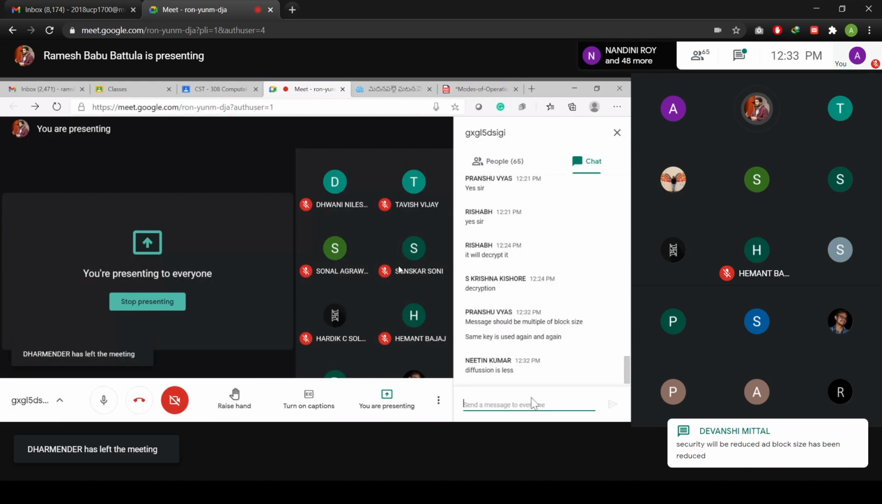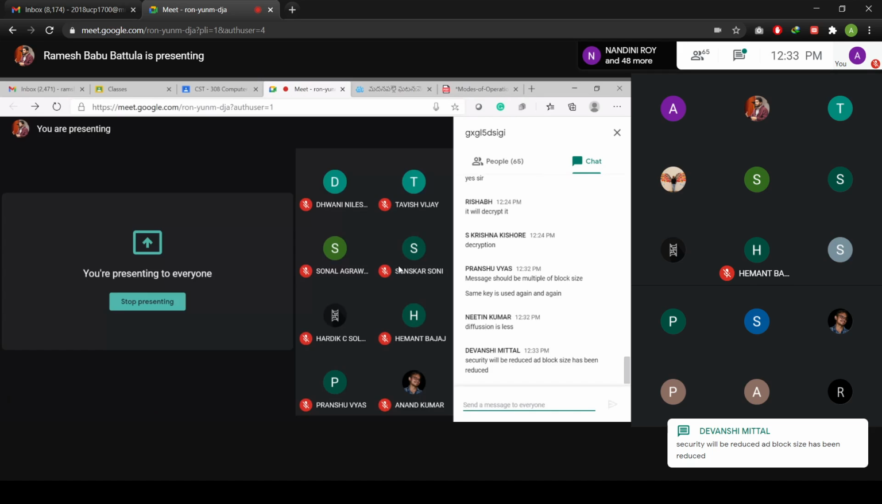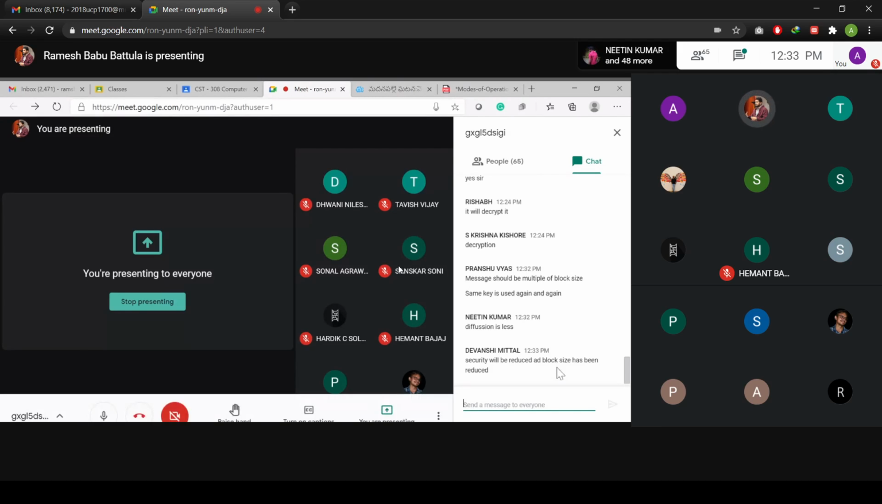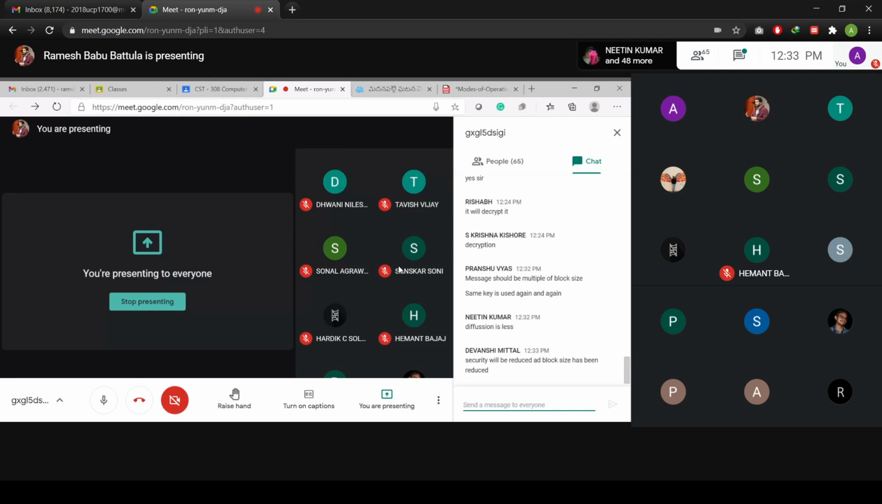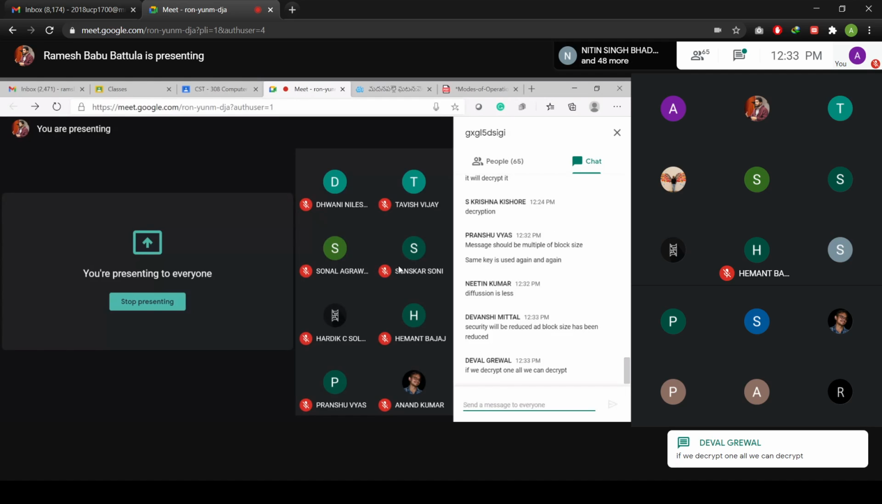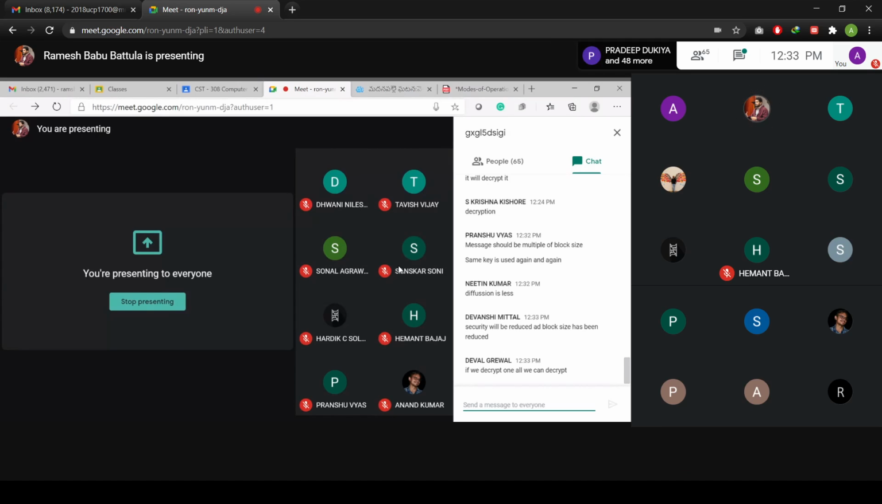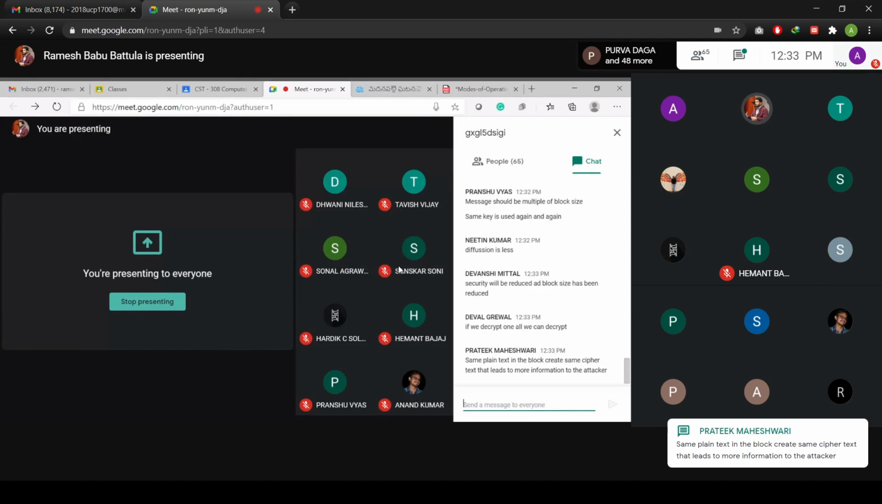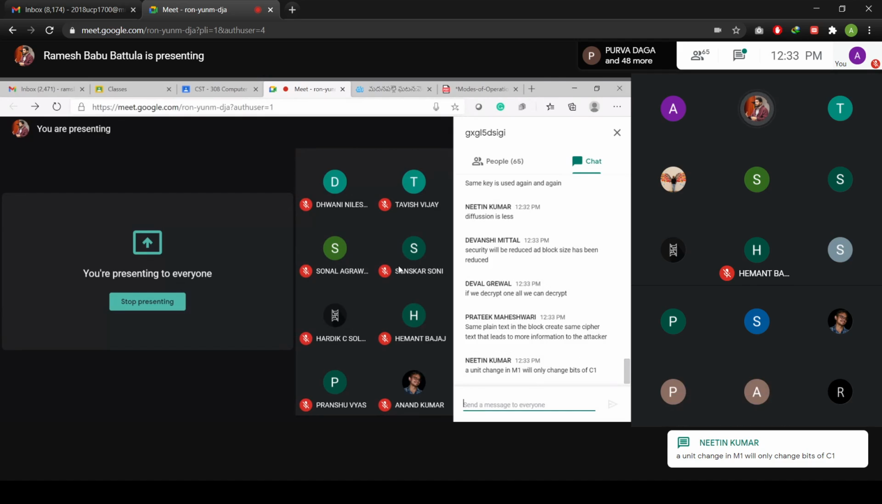What problem are you able to find? No, block size is not reduced. Block size is the same. How is the security going to be reduced? No, not at all, you cannot say that. First of all, that is not possible. If you decrypt one, no algorithm is going to be sufficient. Every algorithm is compromised. All modes of operation are going to be compromised.